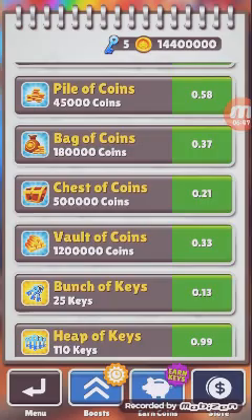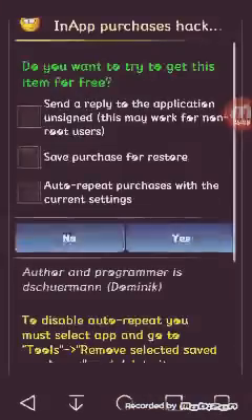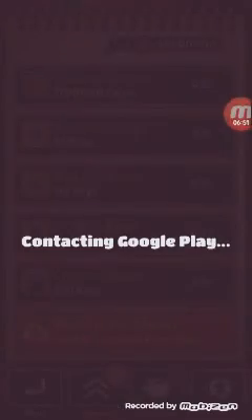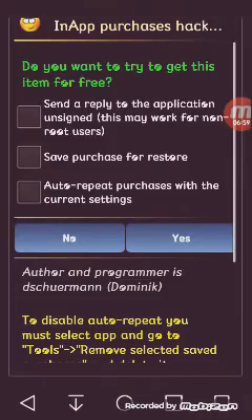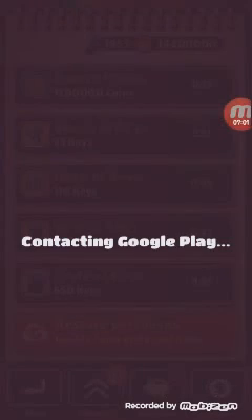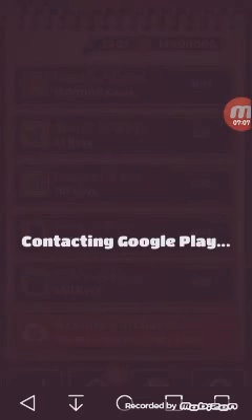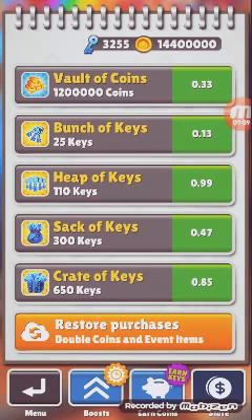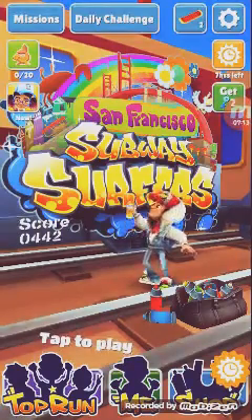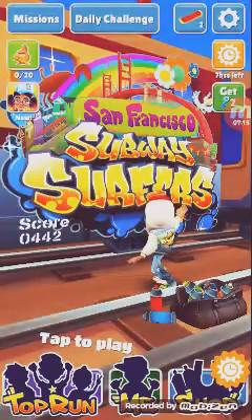Right, now we need some keys. Oh look, there's an auto-repeat purchases with the same current settings. Do that, and it will repeat it. Now you've got lots of keys and crates. And I can show you that these actually work.